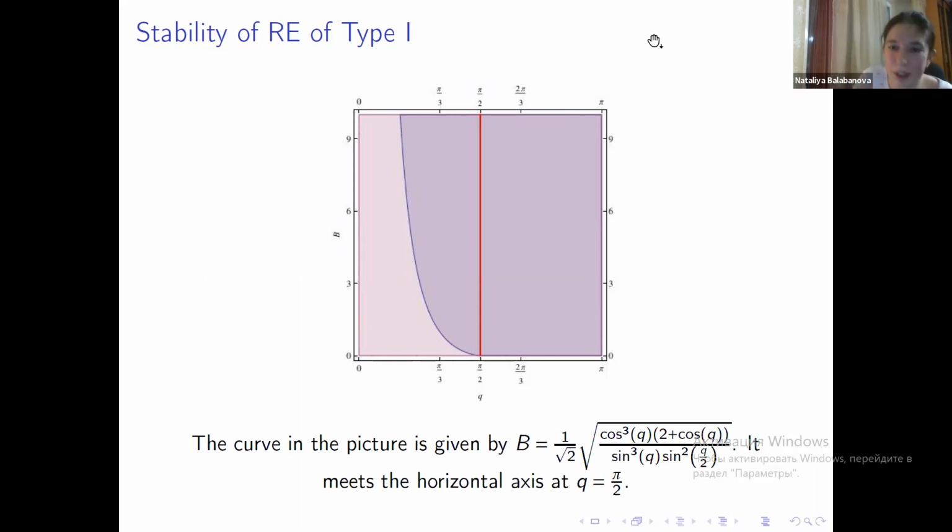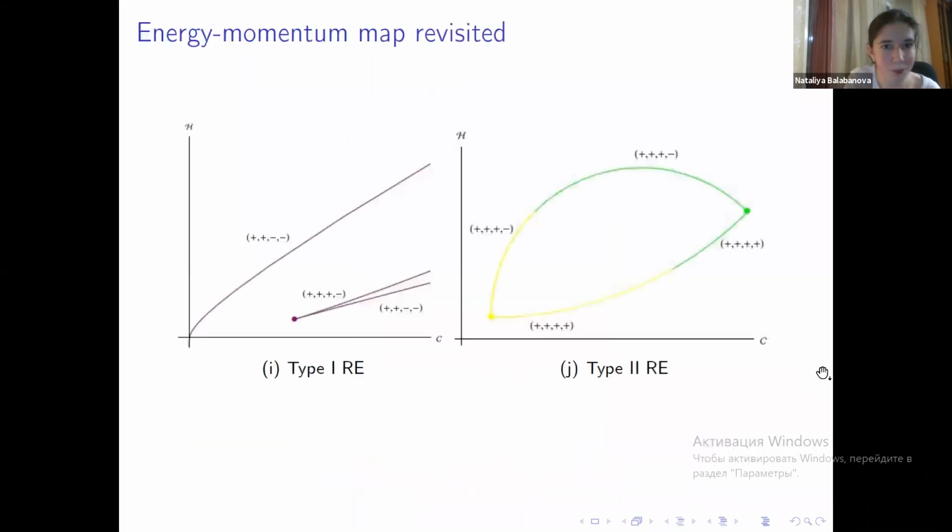Again, the area of stability here on the BQ plane is given in darker purple, and the area of instability is in lighter purple. And now the curve separating stability from instability can be found analytically, in fact. So this is given by this formula, and it meets the horizontal axis at Q equaling pi over 2. We want to revisit the momentum map briefly and assign the physical value to the cusps of this momentum map.